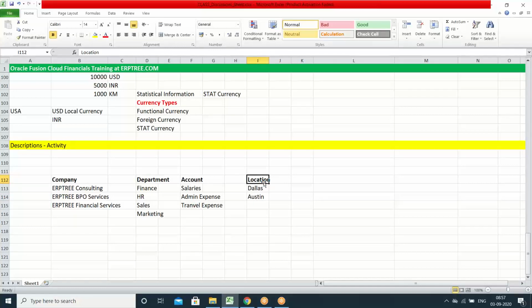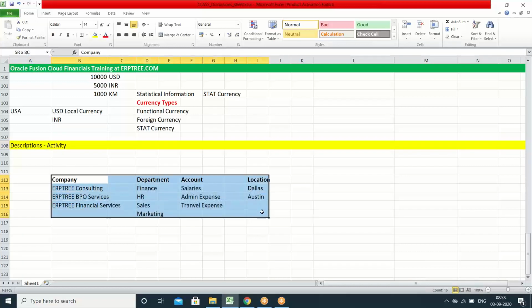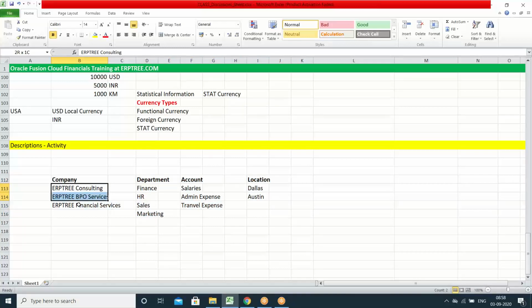So whatever information they want to capture as a part of every transaction description, this is how they have to predefine it. They have to keep it ready in the system. How many companies they have, this many. How many departments they have, how many accounts they have, they list out all the accounts. How many locations they are operating the business in, they can list out. When they are going to record the transactions, it would be easy for them to record them.